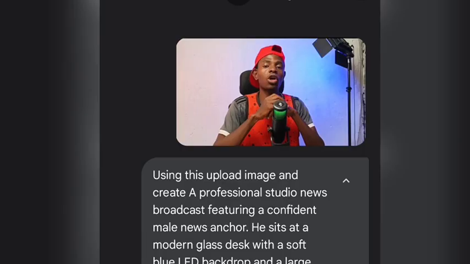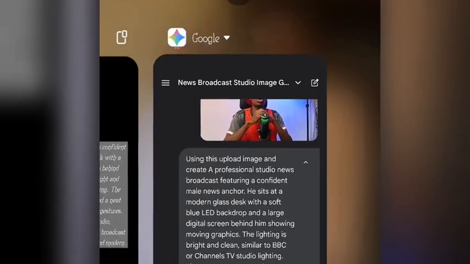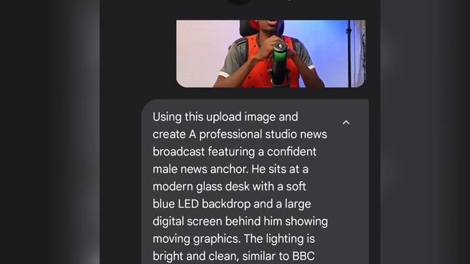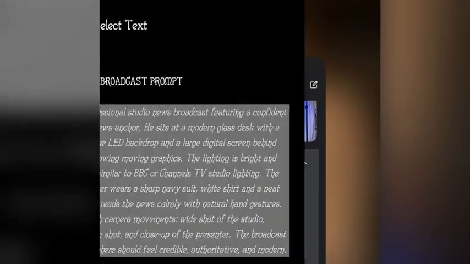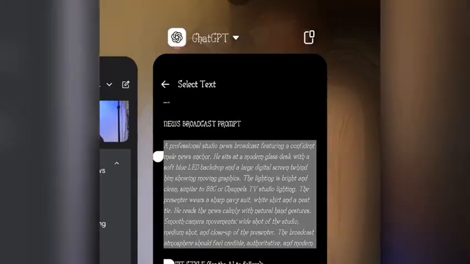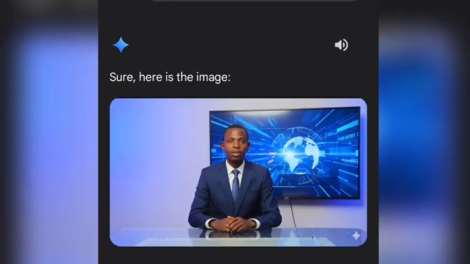Now, after uploading the image, I paste those prompts I copied from ChatGPT. This prompt you just see here, I copy the prompt and I added something before I paste the prompt. As you can see, I said use this uploaded image and create a professional studio news, just like ChatGPT said. He said a professional studio news podcast. So I copy everything and I paste it. Now, when I paste it, this is the image it generated for me.